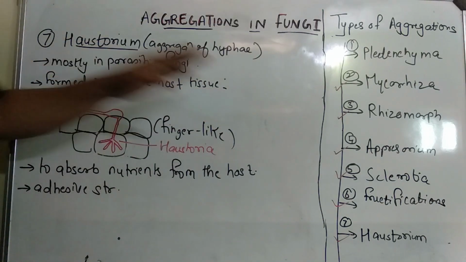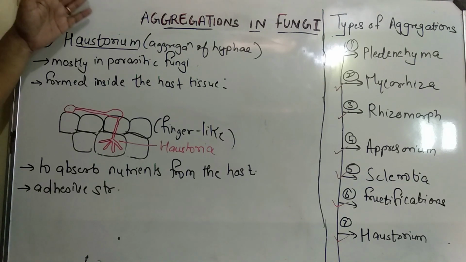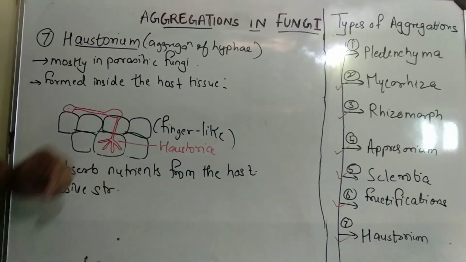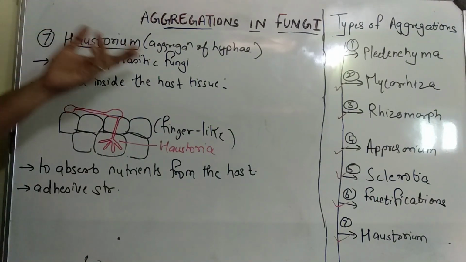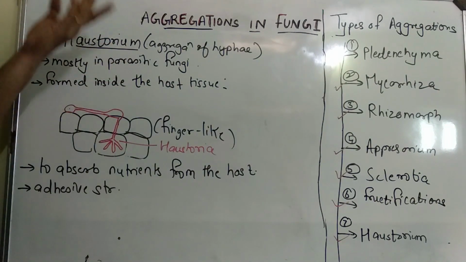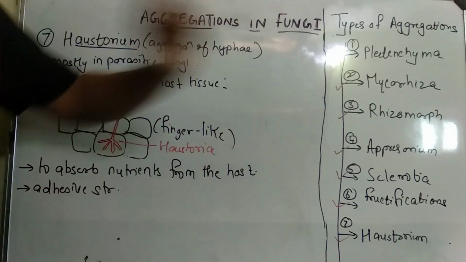All of these are types of aggregations. These are modifications of hyphae which the fungi produces as and when required, maybe for reproductive functions like in fructifications or sclerotia, maybe for survival function like in sclerotia, or maybe for spreading itself into the host tissue like in appressorium and haustoria or rhizomorph.